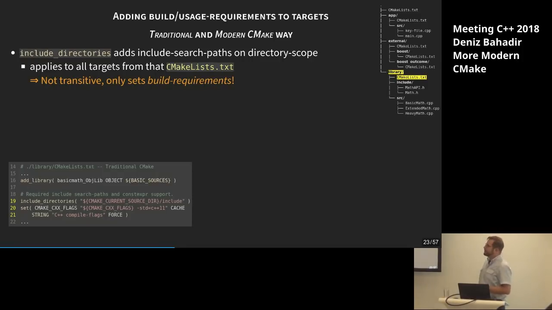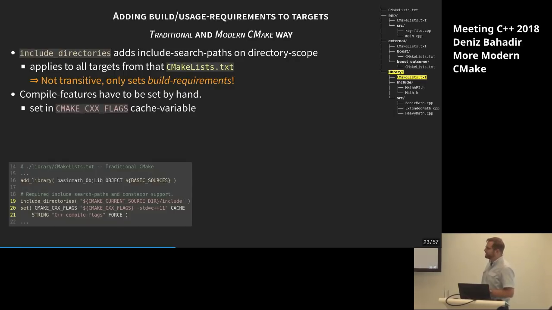But, oh no, wait, it's just setting the build requirement. I wanted to set the usage requirement too, so this doesn't work. So we have to keep in mind to later, when we're using it, somehow get the usage requirements there, so extract it again and set it by hand, as I said. That's unfortunate, but okay, that's how we have to go in traditional CMake. And similar for the compile feature.